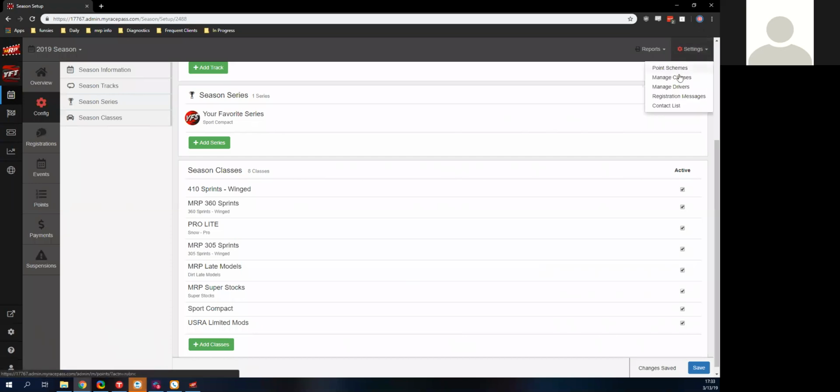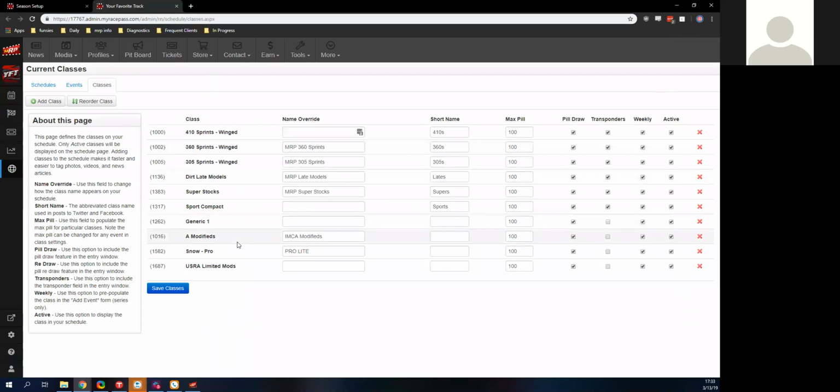I can also go here to manage classes to add the name overrides. For WISSOTA classes, for example, they'll have some name overrides. So if I had WISSOTA late models, I can put that in here instead of my MRP late models.